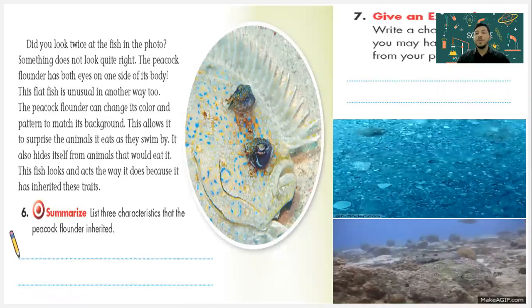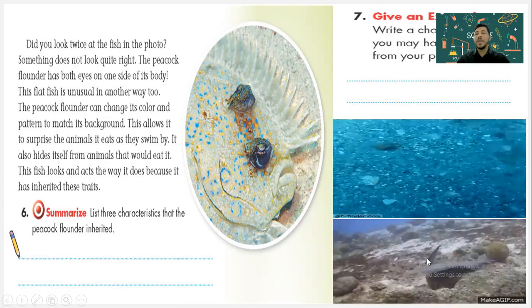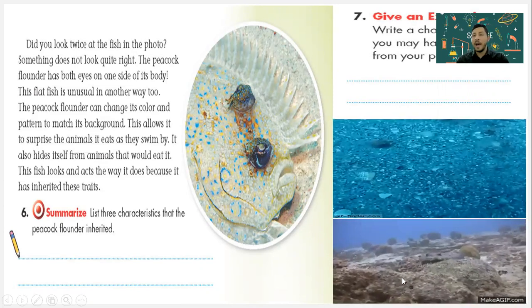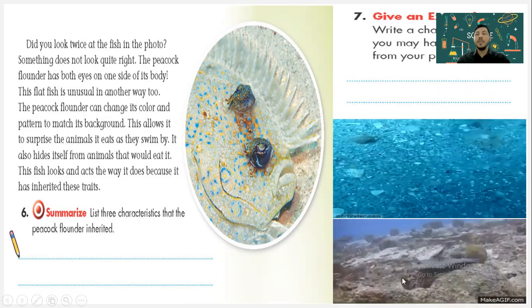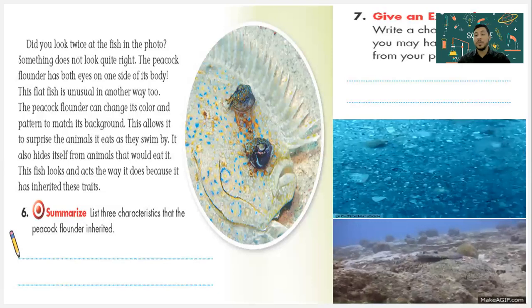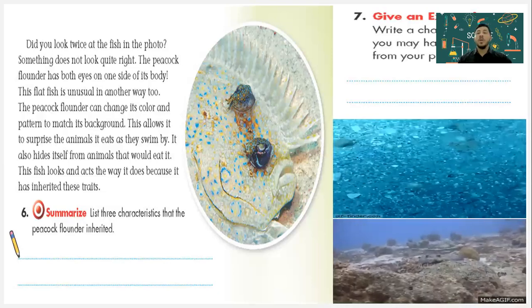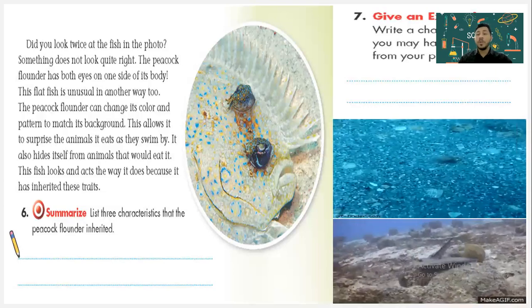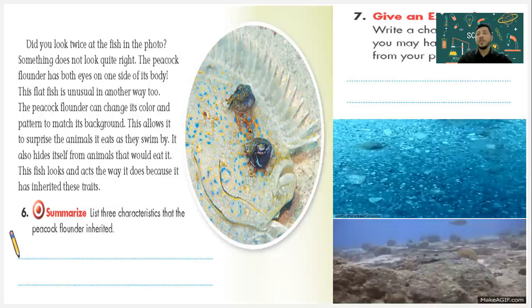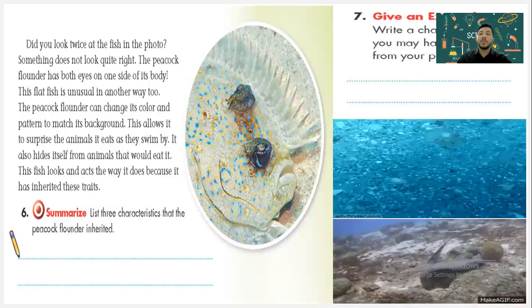One of those characteristics is a flat body, like the one in the picture below here. It has both eyes on one side that help it to see animals and see the predators. Also, that helps it to move away faster from them. Not only this, it can also change its color to match the background, so it cannot be seen easily by predators.